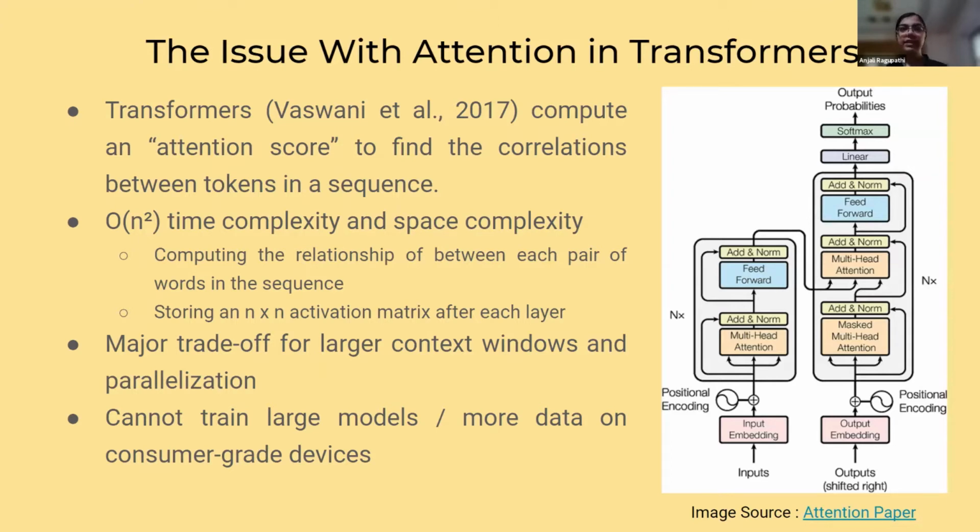So the time complexity and the space complexity are both quadratic. Despite the advantage in the slightly broader context windows, which take information from various parts of the sentence, and the advantage offered by parallelization capabilities, there is still a very high time and space complexity.